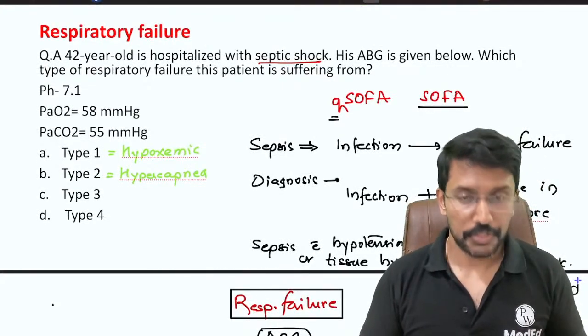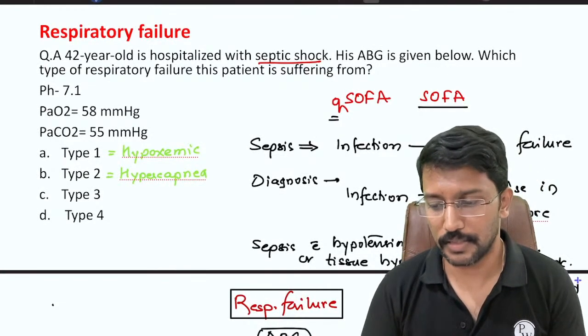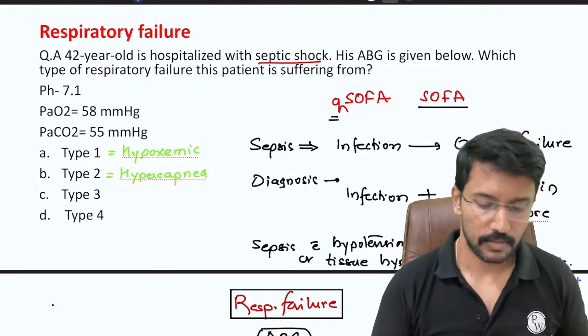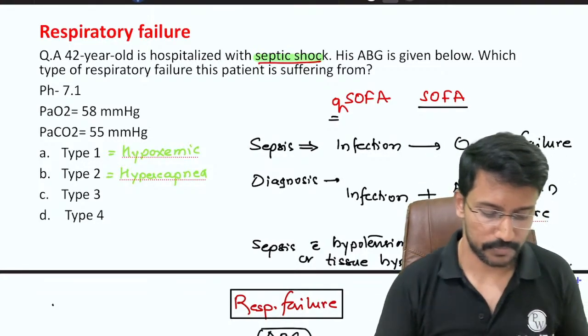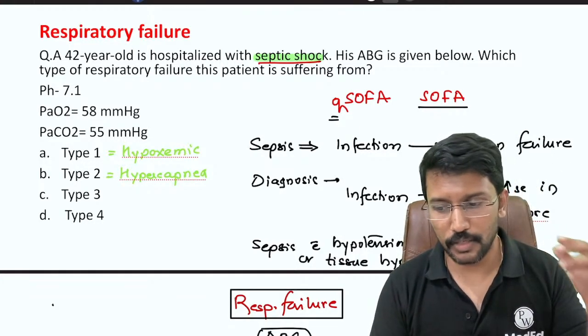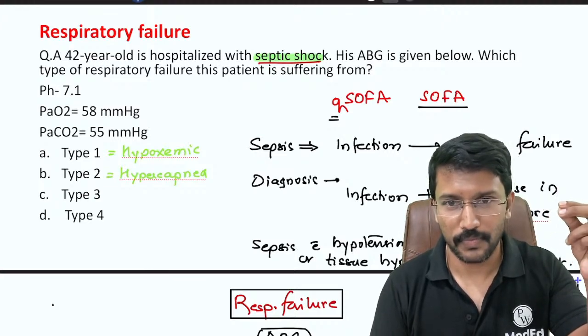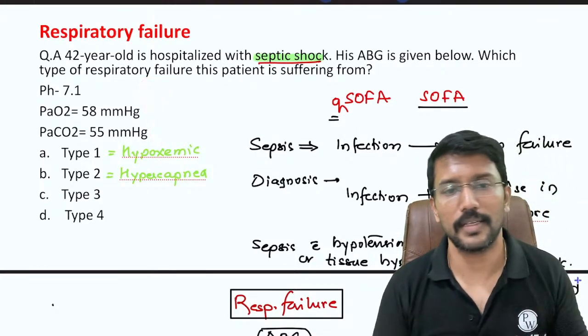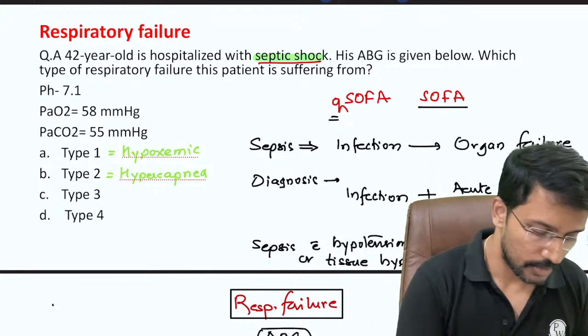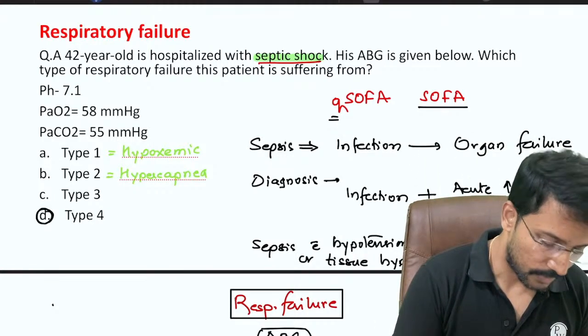Okay, so now looking at this question, what do you think is the answer here? The answer is pretty straightforward, right? They have mentioned that the patient is in septic shock. So the moment I see that there is shock, I don't need to waste my time on the type of respiratory failure on the ABG. Directly I will go ahead and choose the answer as option D.